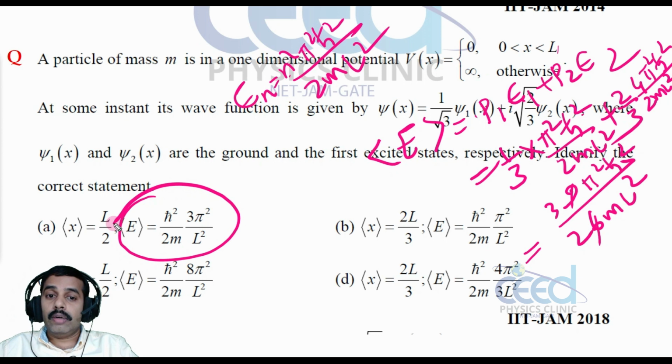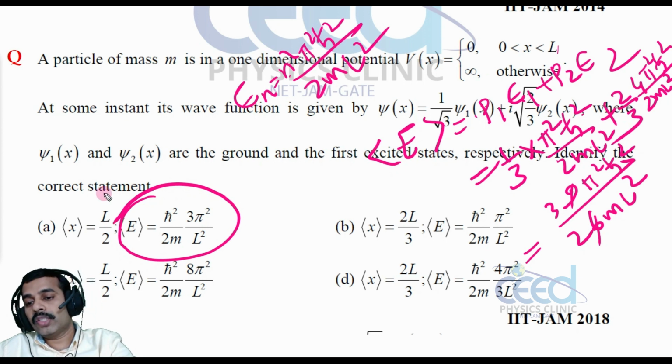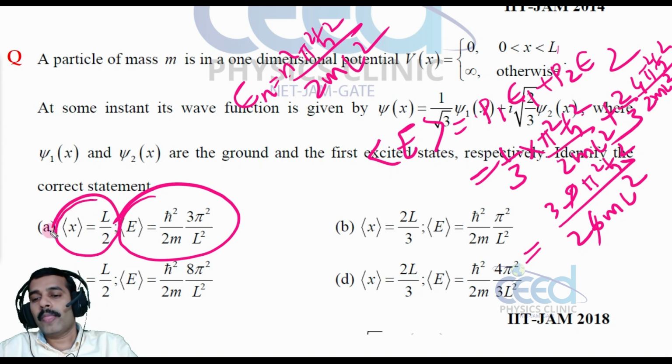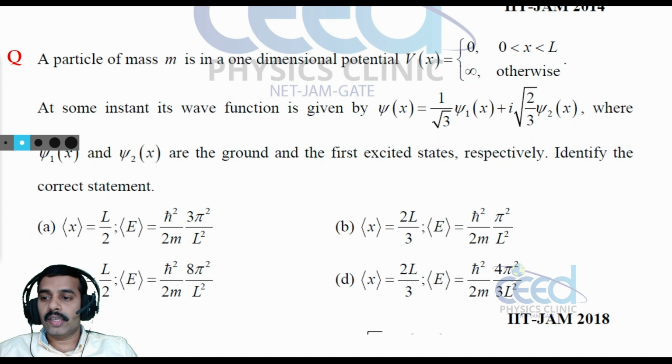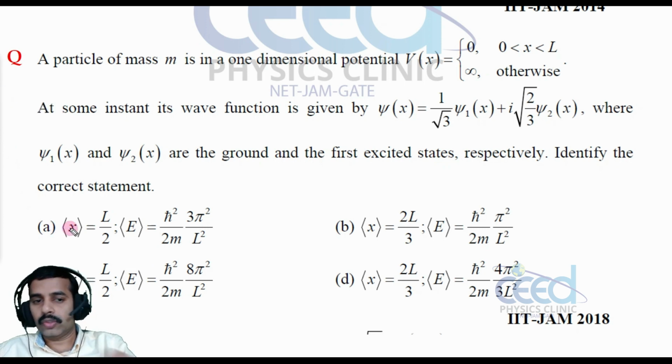Now we may calculate the expectation of x also. How can we solve the expectation of x? We have already studied this. In this particular question we need not do that because the only option satisfying this energy is option A. For the time being we can do this also.